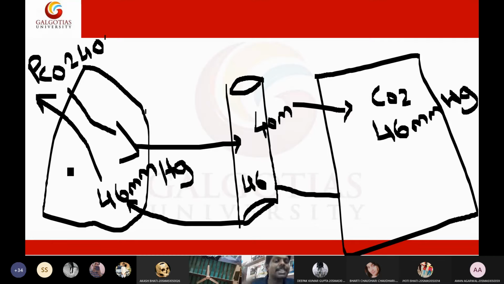It will be automatically exchanged because of these pressure variations. Automatically this carbon dioxide will be exchanged between the blood and lungs at the alveoli. And this is how the exchange of gases happens. This concept is called external respiration. External respiration happens at the level of alveoli, between alveoli and blood, because of these pressure variations. And this is the concept that I was trying to tell you.